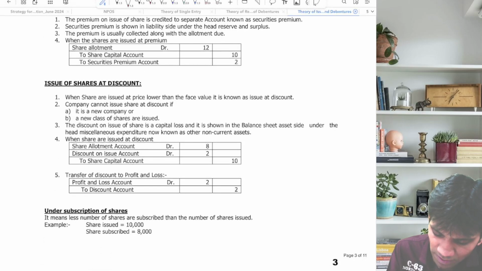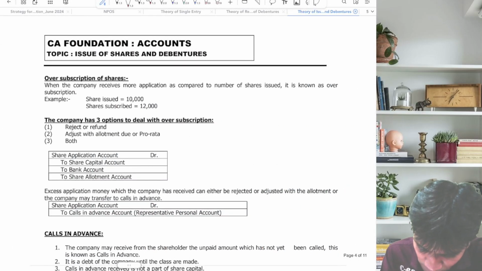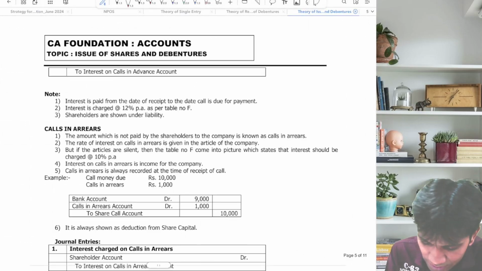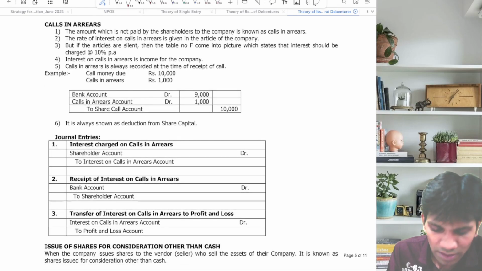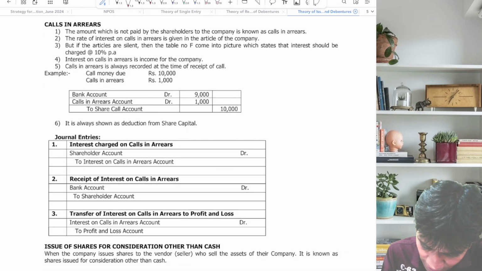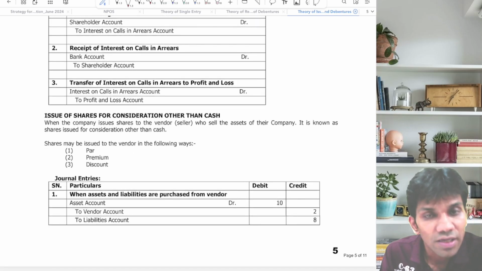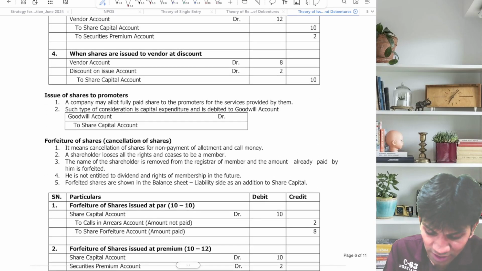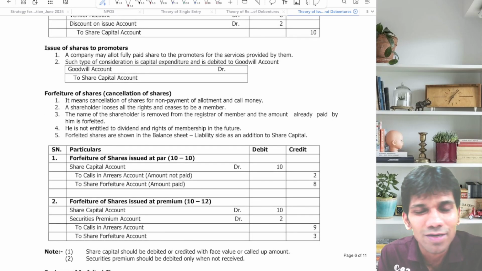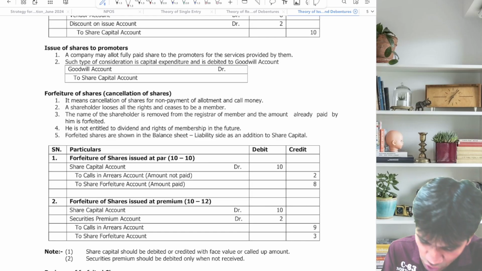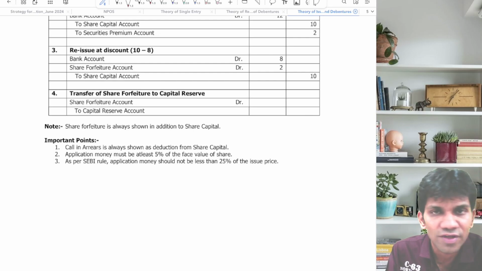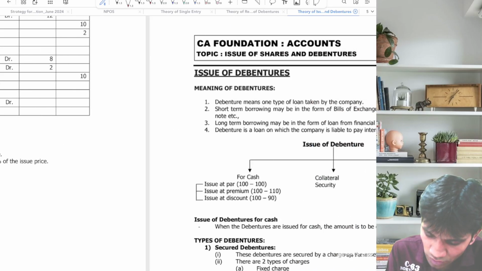Everything. Issue of shares at premium, discount, under subscription, over subscription, calls in arrears, calls in advance entries, table number F, interest rates are given, everything, journal entries for calls in arrears, issue of shares for consideration other than cash, then issue of shares to promoters, the main important part of the chapter, forfeiture and reissue of shares, everything given here, forfeiture, reissue, transfer to capital reserve, everything.